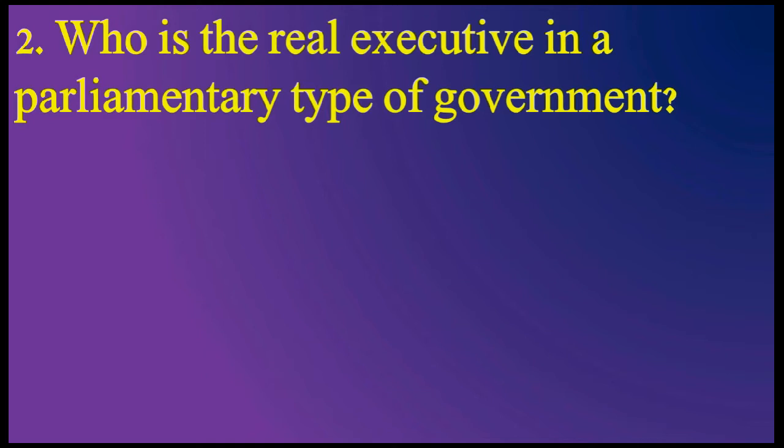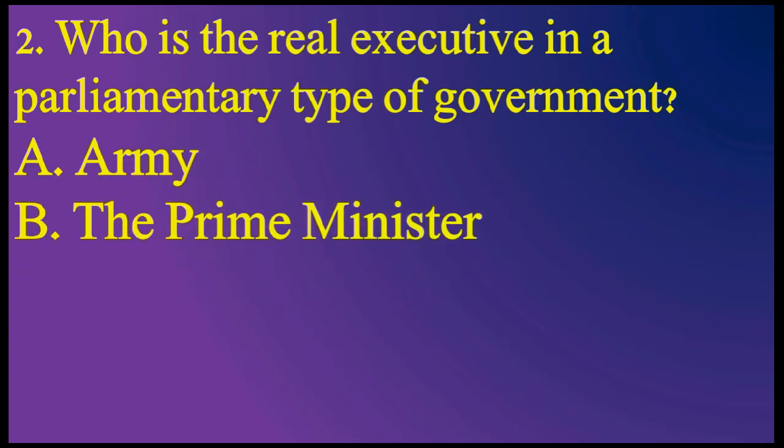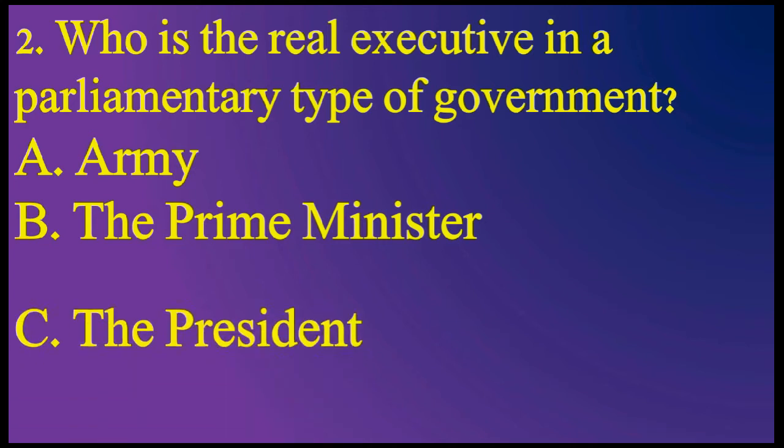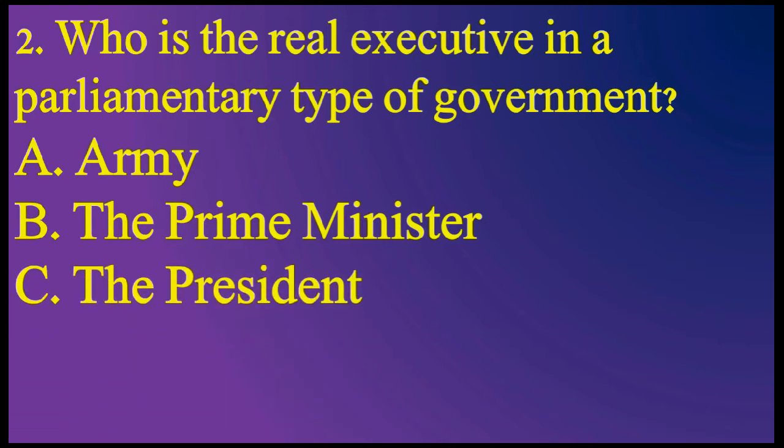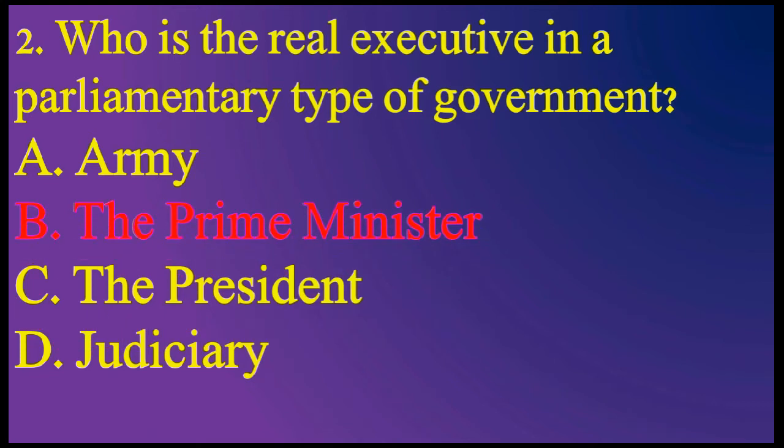Question number 2. Who is the real executive in a parliamentary type of government? Option A, Army, option B, the Prime Minister, option C, the President, option D, Judiciary. Which is the correct answer? The correct option is option B, the Prime Minister.